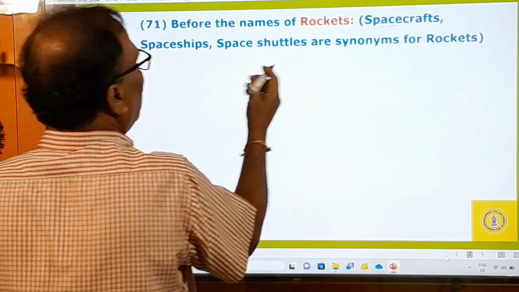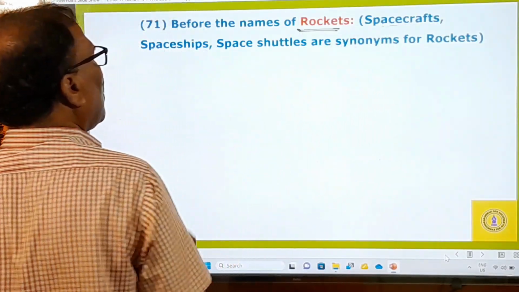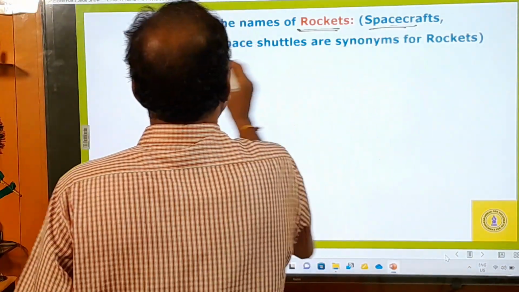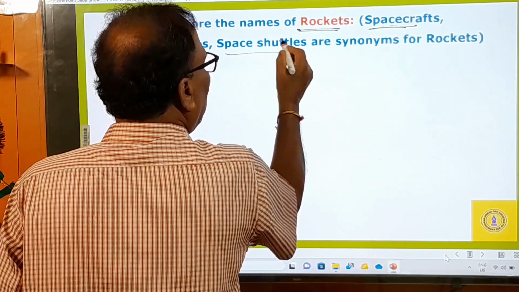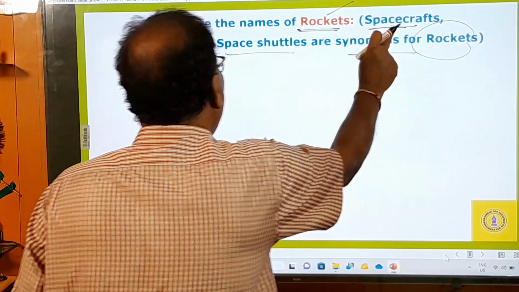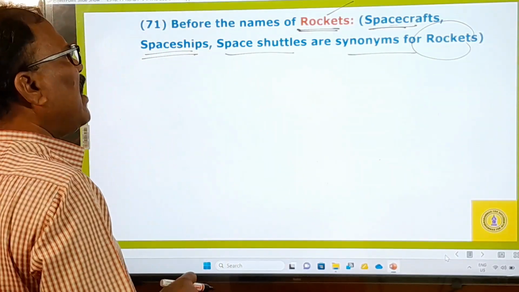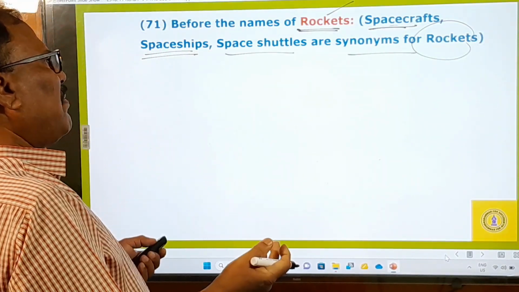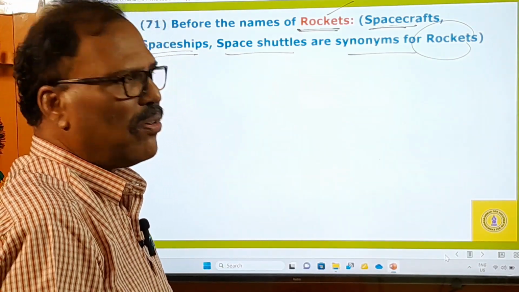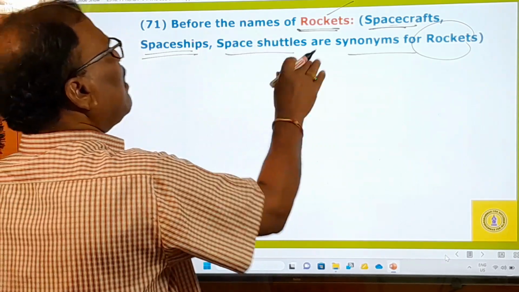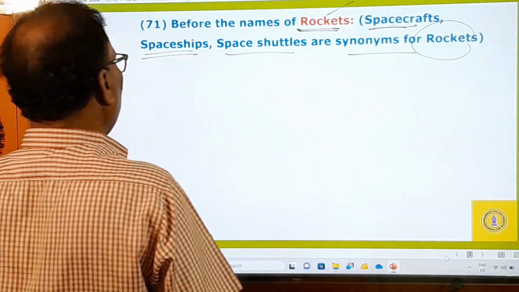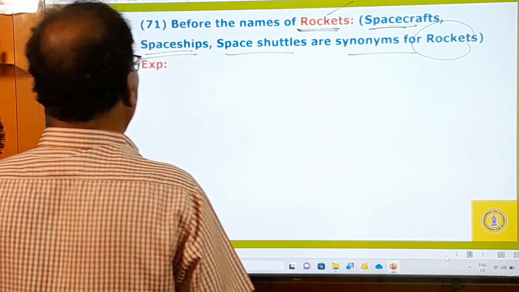Now let's see, before the names of rockets. Okay, for rockets also we must use the definite article. Rockets, in other words, are spacecrafts, spaceships, space shuttles, they are all synonyms. So don't get confused. Don't say rockets are different from spacecrafts, and spacecrafts are different from spaceships and space shuttles. They are all one and the same. And therefore, you had better use the definite article before all of them.